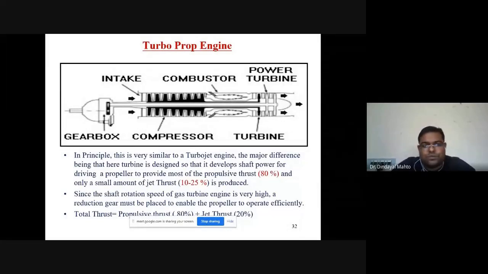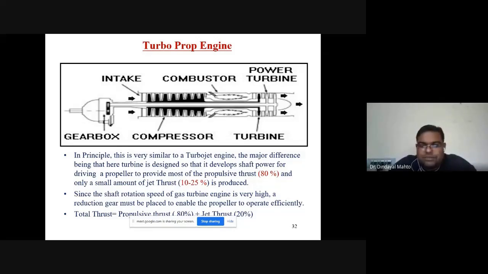which is required because the turbine may be operating at very high rotational speed, but the propeller generates thrust at only a rated speed, which may be around 2500 rpm, while the turbine may be operating around 20 to 30,000 rpm. So 20-30,000 rpm will not be useful for us. To bring down the 30,000 rpm to 2,500 rpm, we attach a gear box or reduction gearing box before the propeller, followed by the main turbojet where the compressor is coupled with the turbine.